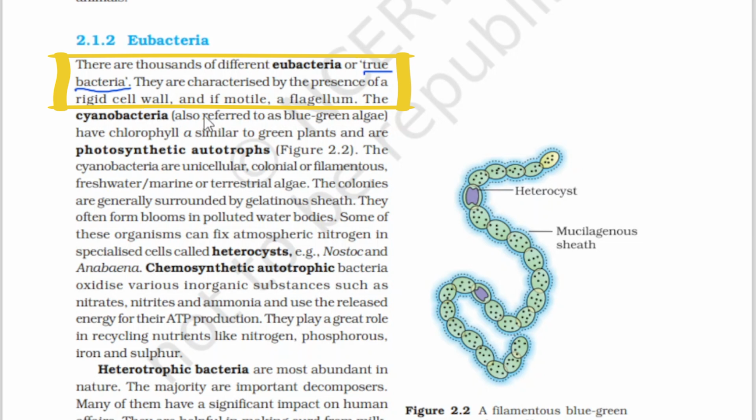The cyanobacteria, also referred to as blue-green algae, are represented as eubacteria also, and they are characterized by the presence of a rigid cell wall, and if they are motile, they have a flagellum. The cyanobacteria have chlorophyll a similar to green plants and are photosynthetic autotrophs, because they contain chlorophyll.